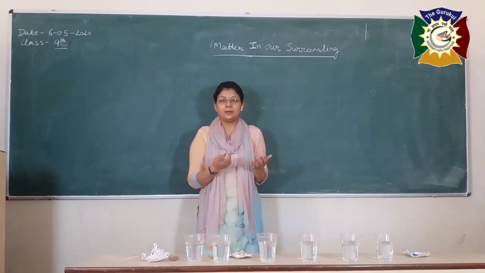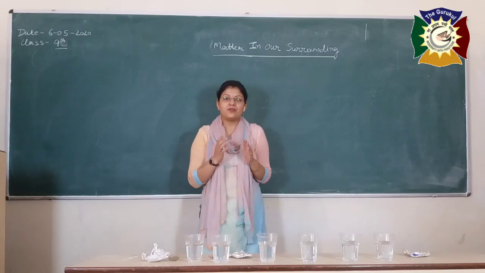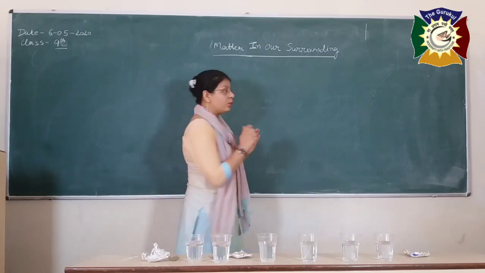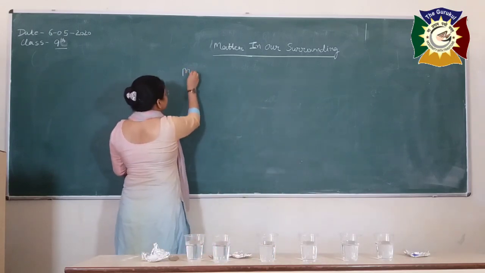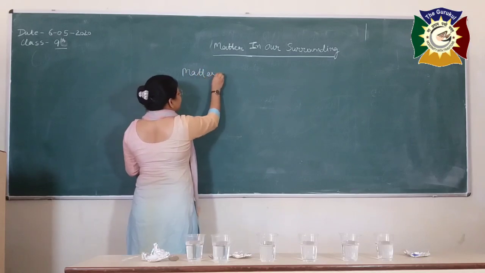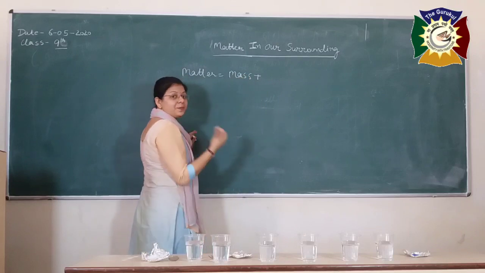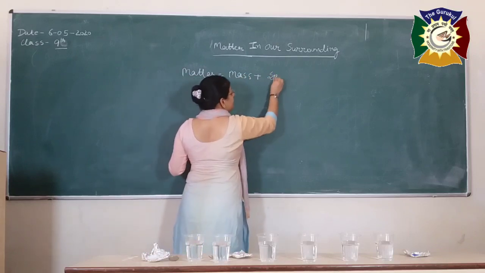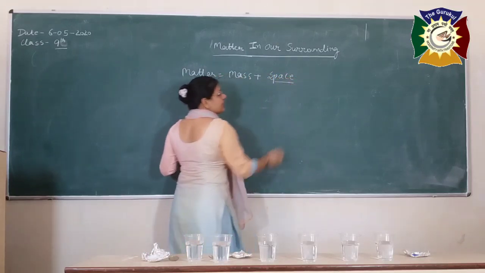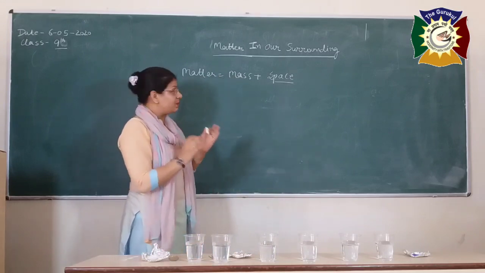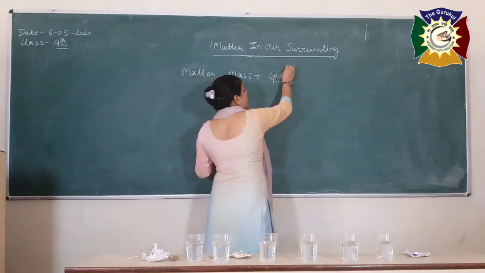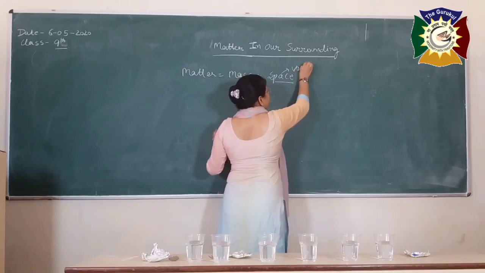Like fan, table, chair, each and everything that is having what? A mass. And occupy some space. Occupy what? Some space in the area. Space, or you can say the volume.